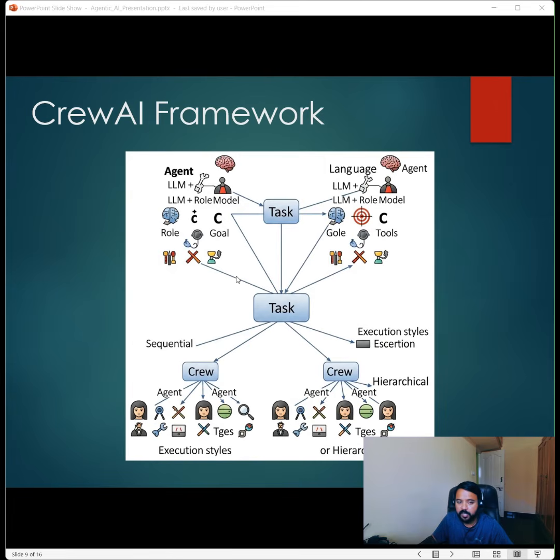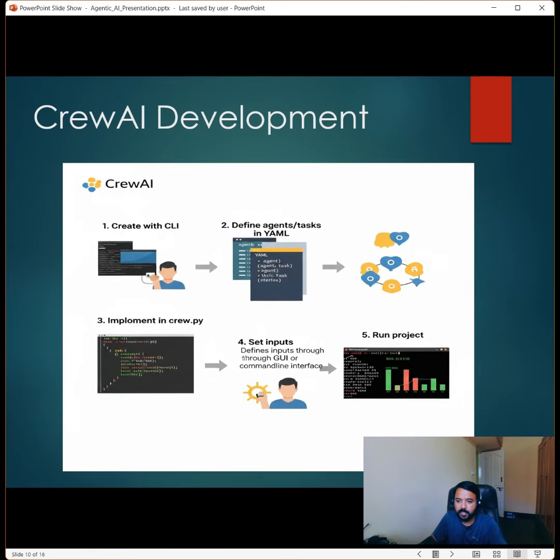Routing means different agents or subcrews can work on different parts of a problem concurrently. Then parallelization means multiple crews are there. They can work in parallel so that our task can be divided into multiple subtasks, and we can complete the task in less time and with more efficiency also. Sequential and hierarchical we have understood.